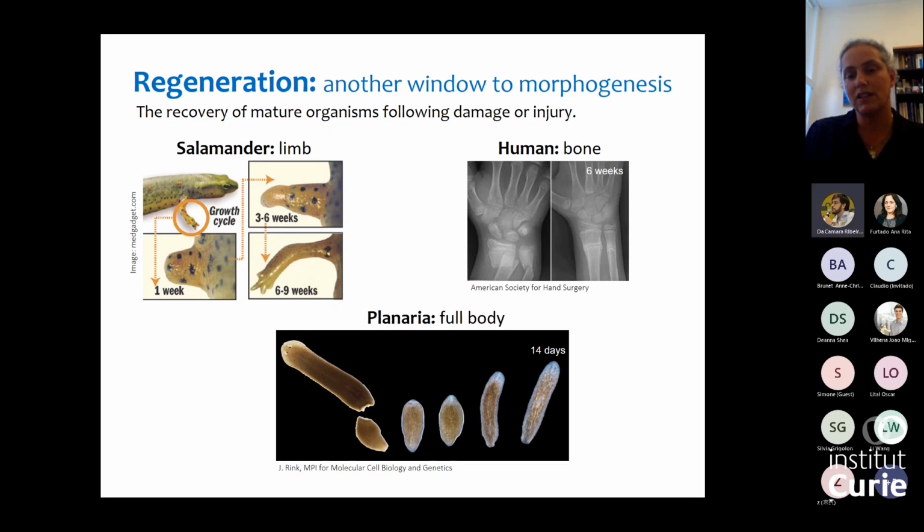And in some animals, like planaria and the hydra that I will be talking about to you today, the system is able to undergo what's called full body regeneration. So if you take, for example, a planaria and you chop off its tail, the planaria will grow a new tail, but also the tail will grow a new animal. So in these systems, you're able to take a part of the system and regrow the entire organism.